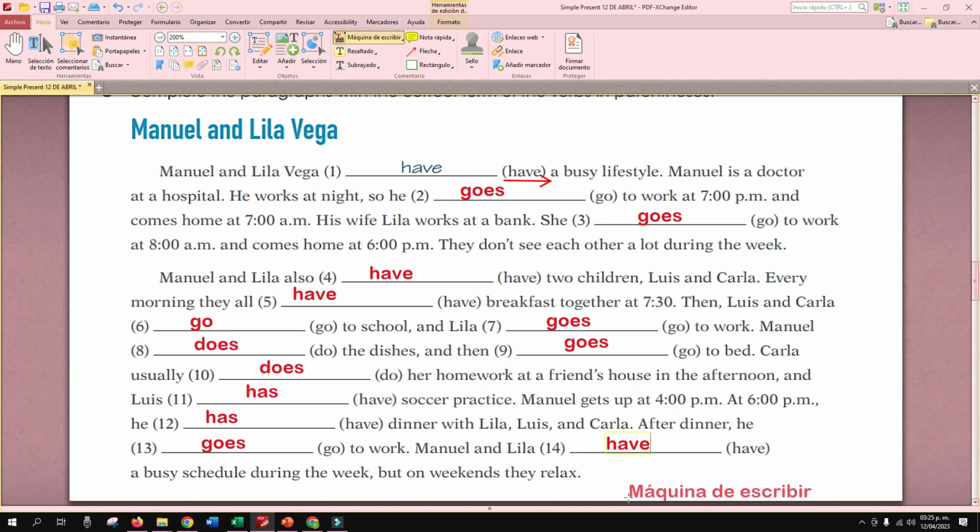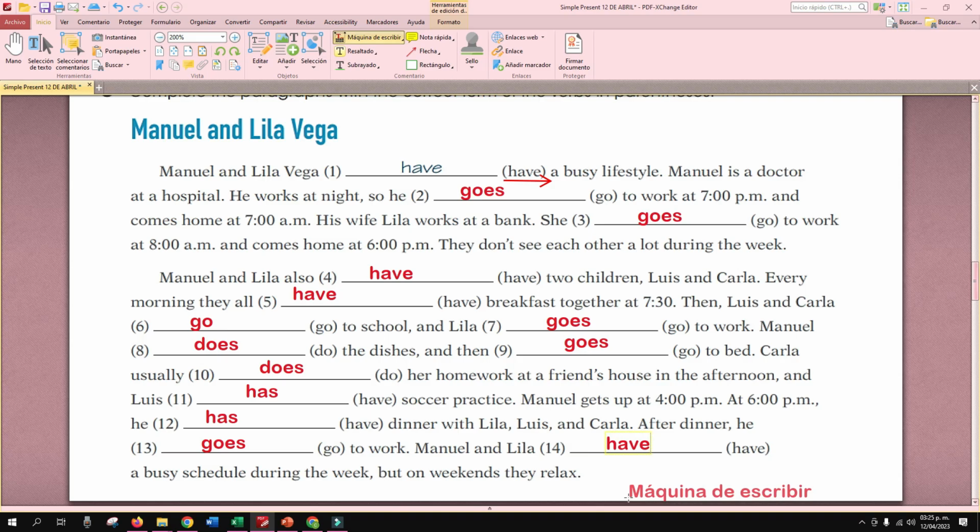Manuel and Lila also have 2 children, Luis and Carla. Every morning they all have breakfast together at 7:30. Then Luis and Carla go to school and Lila goes to work. Manuel does the dishes and then goes to bed.